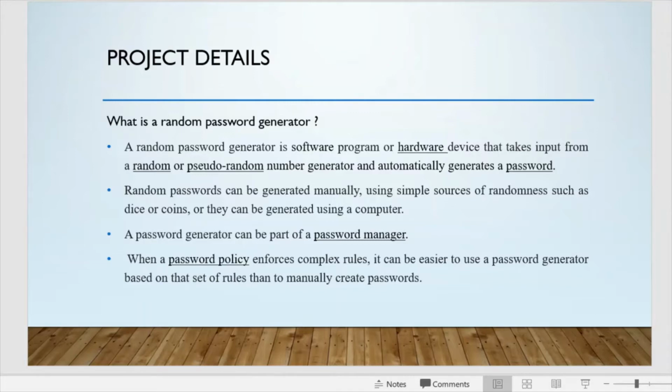Random passwords can be generated manually using simple sources of randomness such as dice or coins, or they can be generated by using a computer. A random password generator can also be considered a part of a password manager. It can be easier to use a password generator based on a set of rules than to manually create passwords.